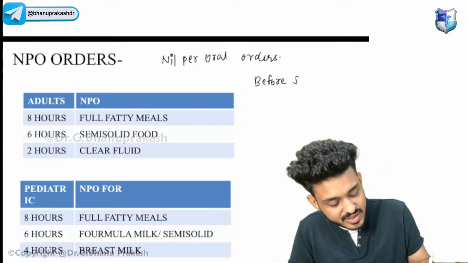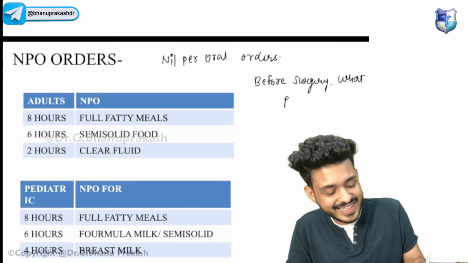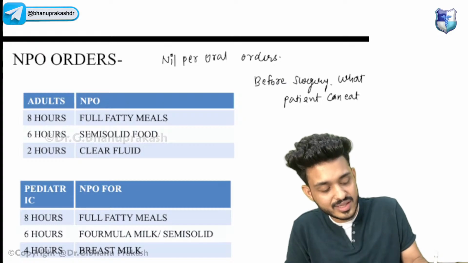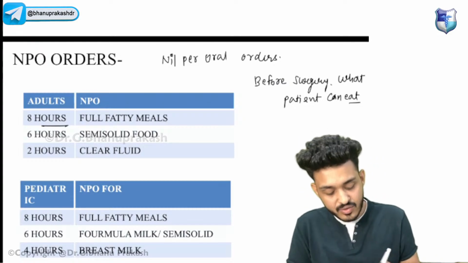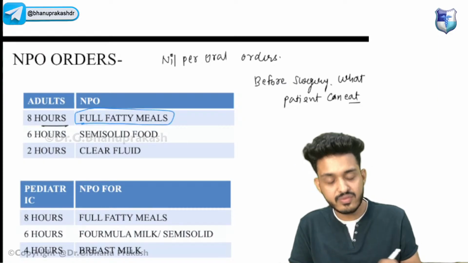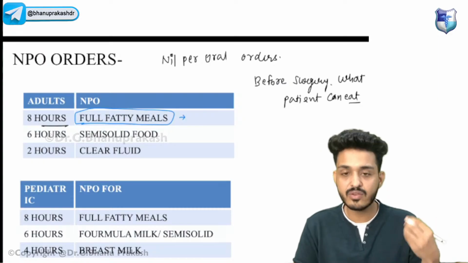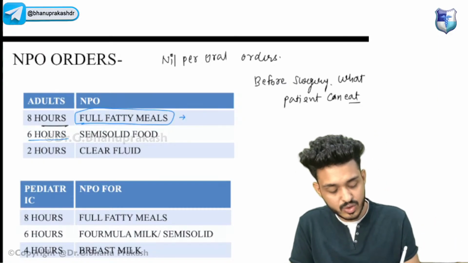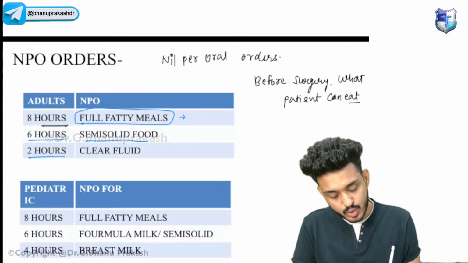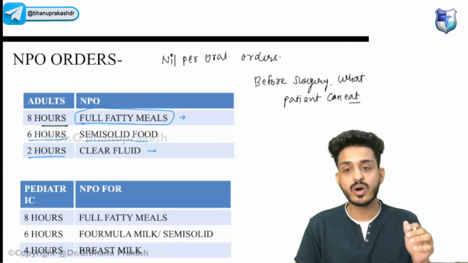What the patient can eat before surgery is known as NPO. 8 hours before surgery, the patient can have full fatty meals, which means complete food. 6 hours before surgery, he can have semi solid food like dalia, khichdi. 2 hours before surgery, he can have clear fluid.